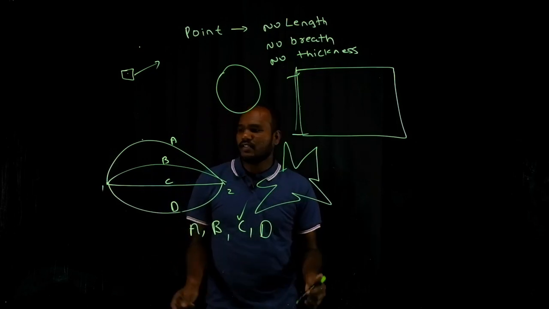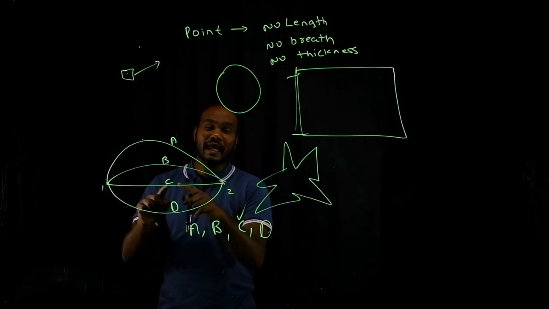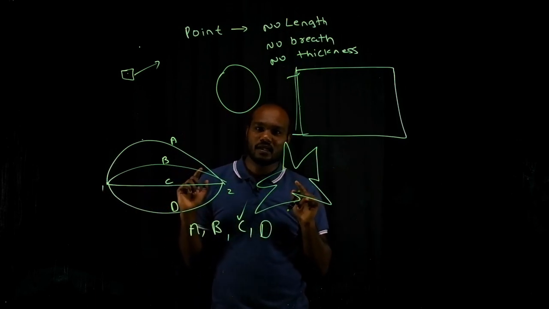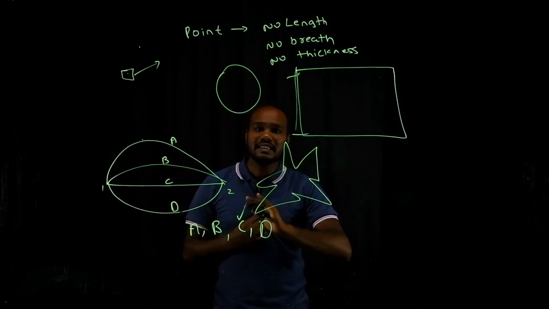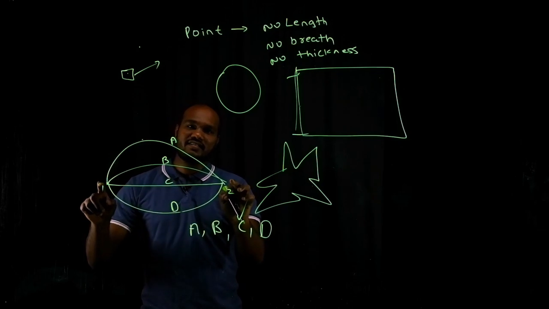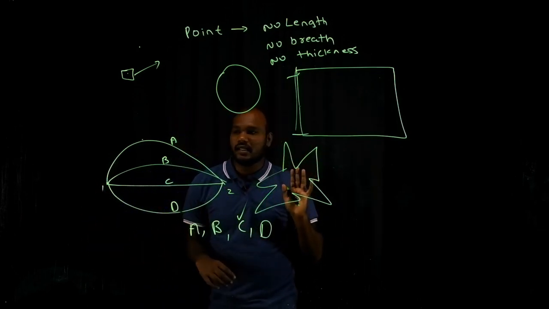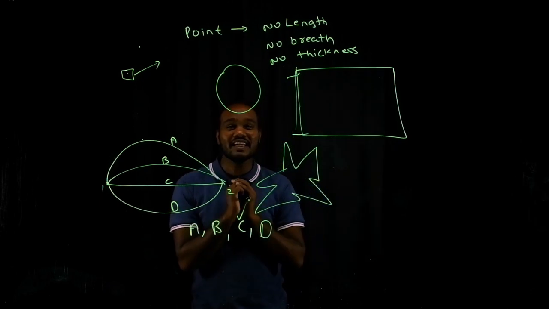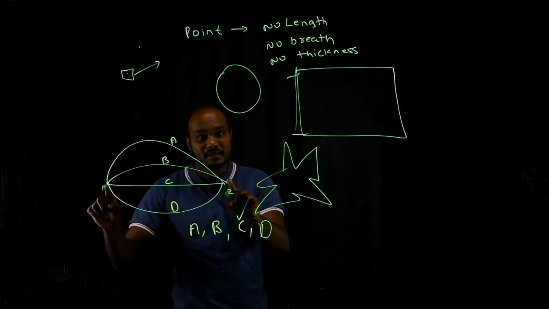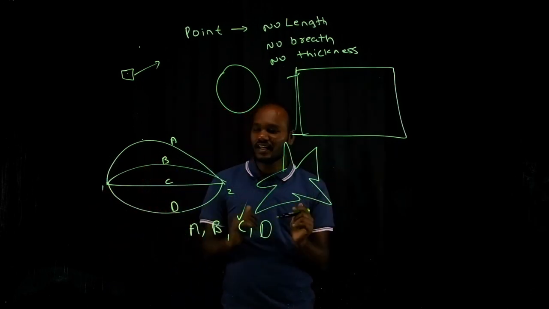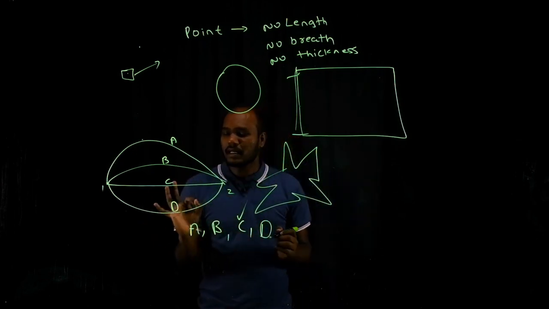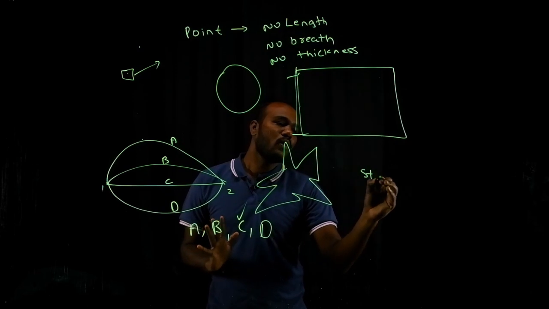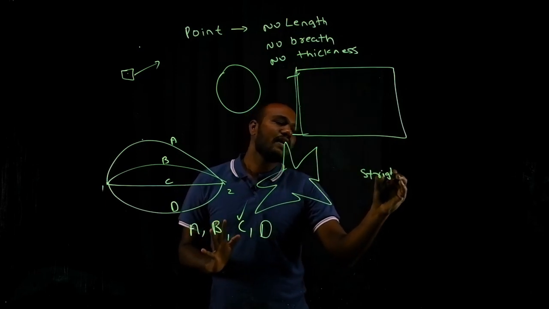What we know, the shortest distance between any 2 points is a line. The shortest distance between any 2 points is a line. If we say the easiest or shortest distance between two points, it is called a line. Okay? So let's start to define it. Now I want to define straight line.